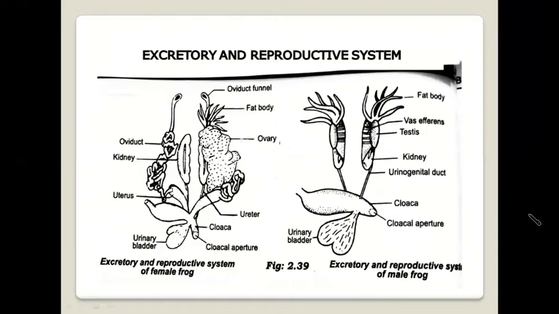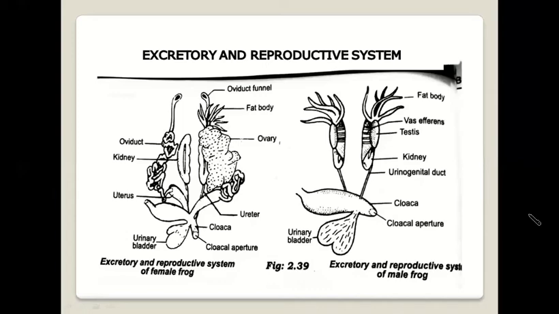Reproduction is the process of the production of one's own kind by the parents. The organs involved in the process are considered the reproductive system. The reproductive organs consist of gonads and their ducts. The male gonad is called the testis, which produces sperm, and the female gonads are called ovaries, which produce ova. These gametes are released into the water during the breeding season. Each sperm fuses with an egg, and new frogs start developing after the developmental process.